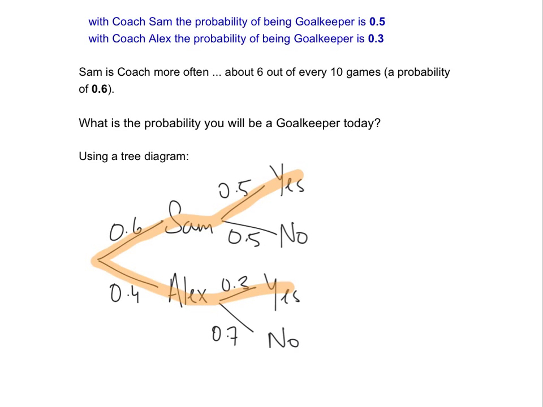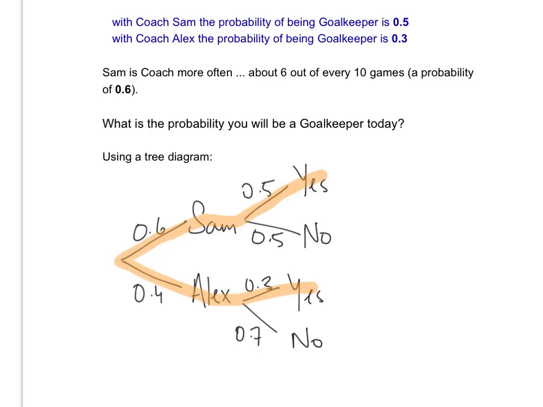So if it's Sam, it would be 0.6 times 0.5, which would give you 0.3. So you have a 30% chance of being goalkeeper if the coach is Sam.